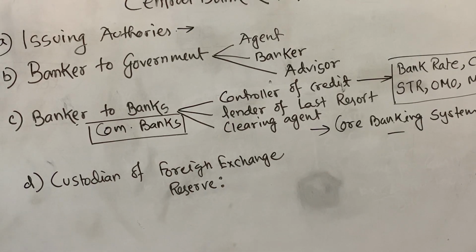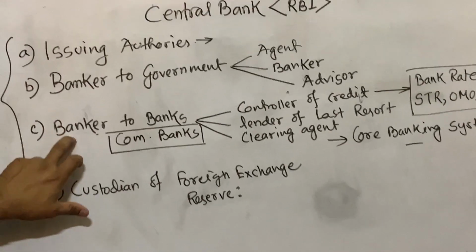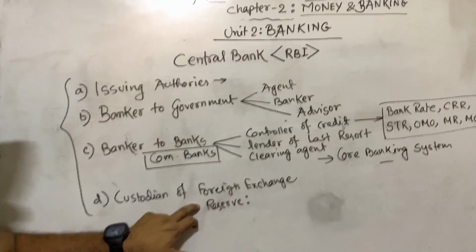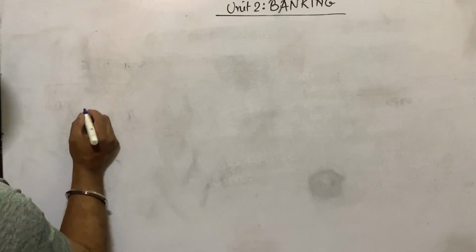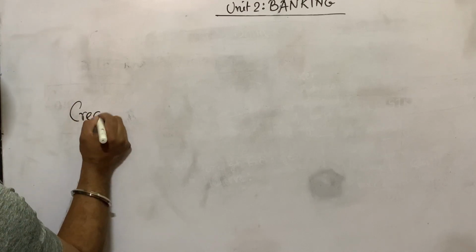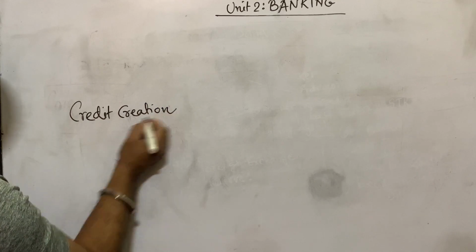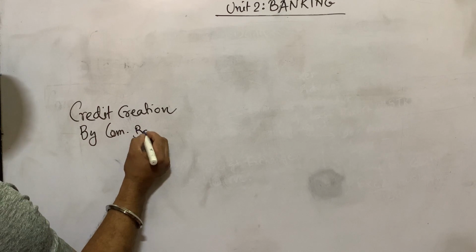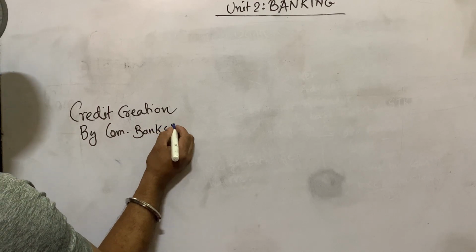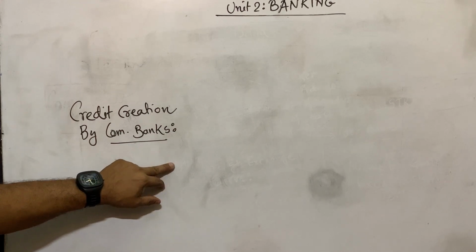So these are the four basic functions of the central bank: issuing authority, banker to the government, banker to the bank, and custodian of foreign exchange reserve. Now the important topic of this chapter is credit creation by commercial banks. How can commercial banks create credit, or how can commercial banks expand their money?